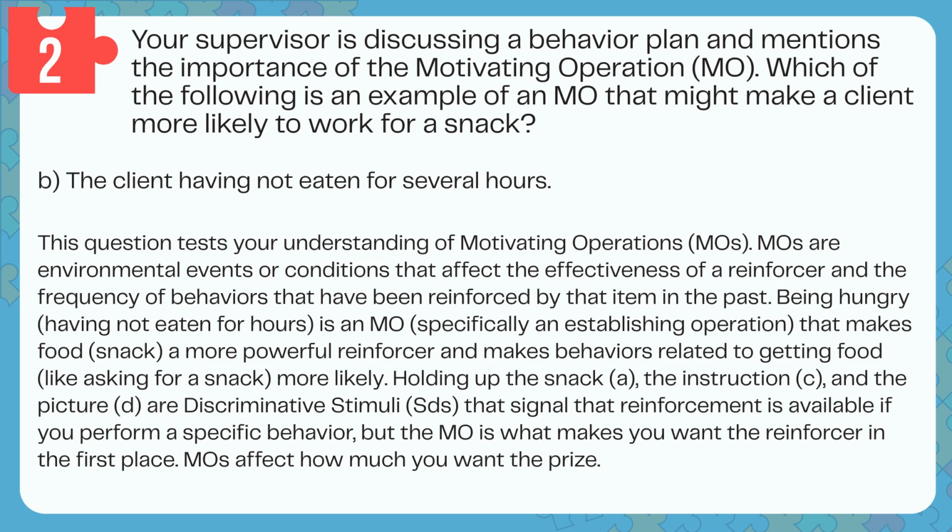Holding up the snack, A, the instruction, C, and the picture, D, are discriminative stimuli, SDs, that signal that reinforcement is available if you perform a specific behavior, but the MO is what makes you want the reinforcer in the first place. MOs affect how much you want the prize.